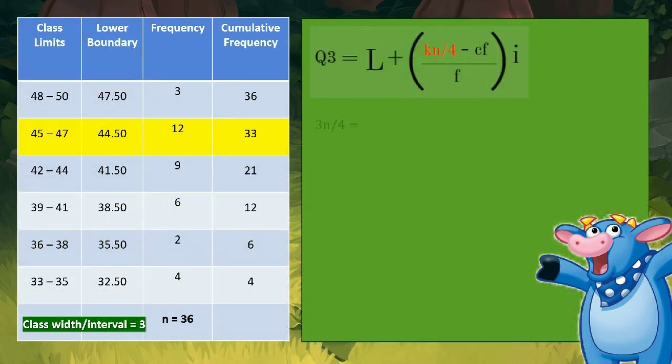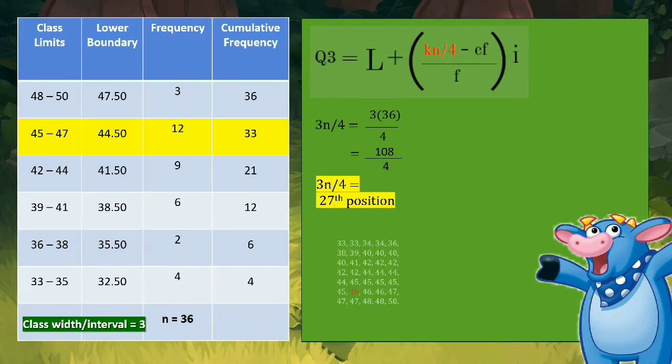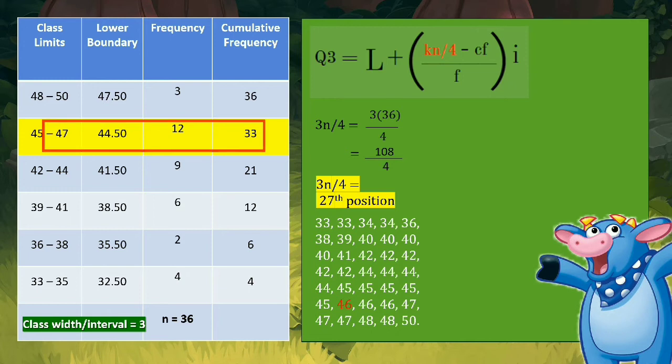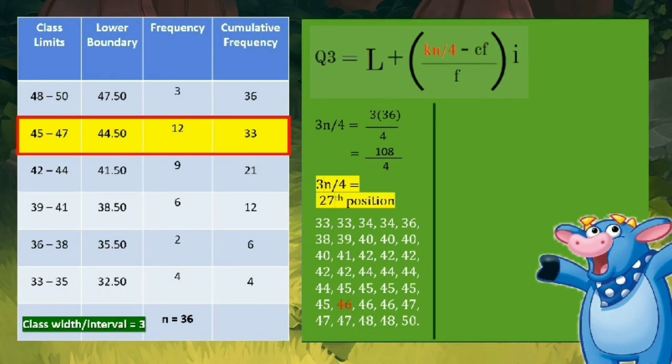The formula for the third or upper quartile class is 3n divided by 4. Substituting previous data leaves us with 3 times 36 divided by 4, and by performing the operation leaves us with 108 divided by 4, which gives an output of 27. This output refers to the position of the third or upper quartile class relative to the cumulative frequency. The output 27 tells us that the third or upper quartile class is the class 45 to 47, since 27 is in between the range of the cumulative frequency of the class, which is 22 to 33.